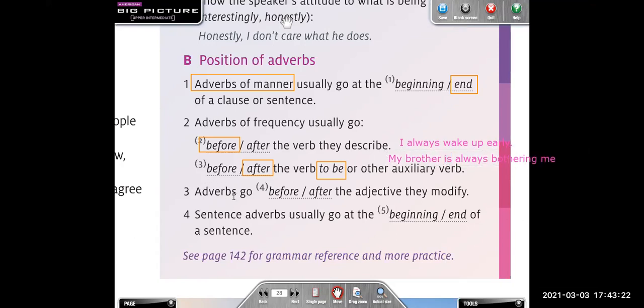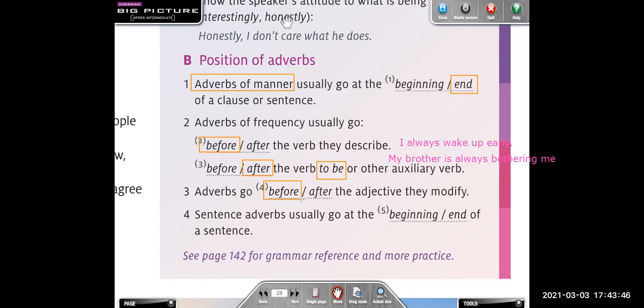Then we have adverbs go before or after an adjective. Before an adjective. Can you give me an example? My pet is so cute, right? Very good.